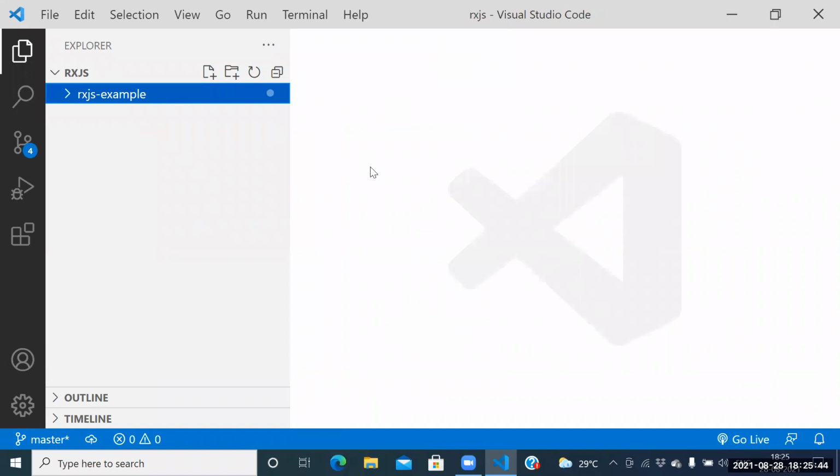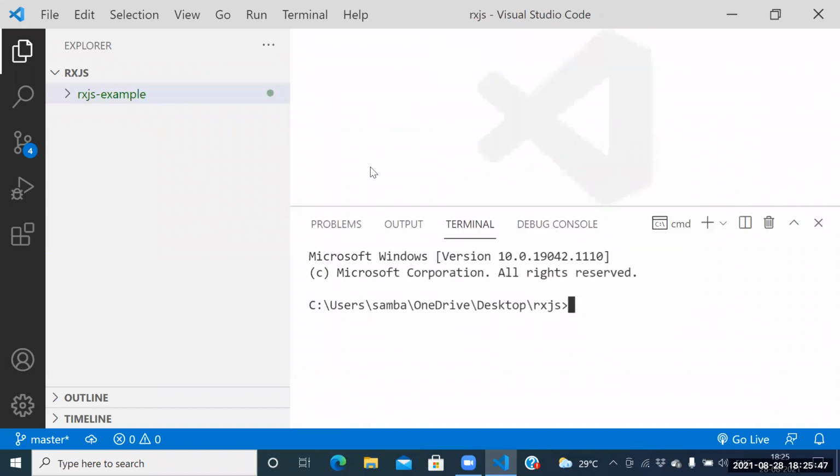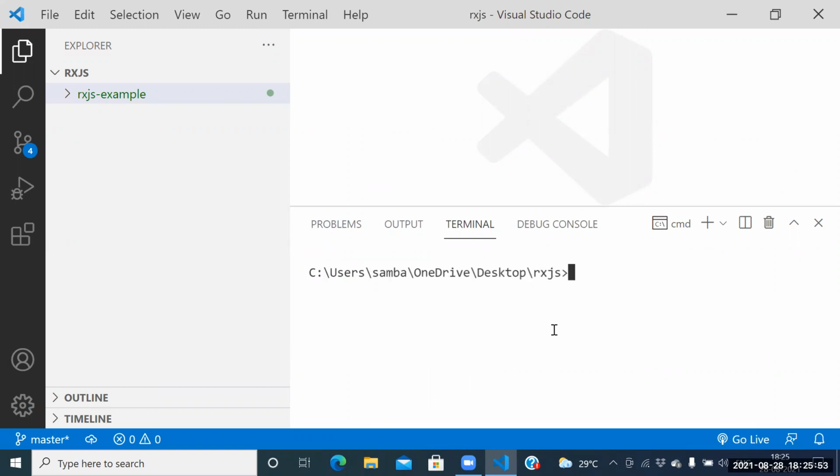Go to the terminal. Hit the command ng new, then the project name. Project name: RxJS operators. ng new RxJS operators.